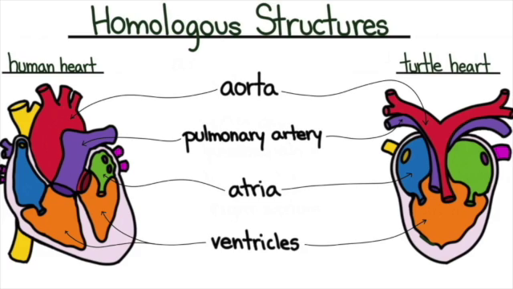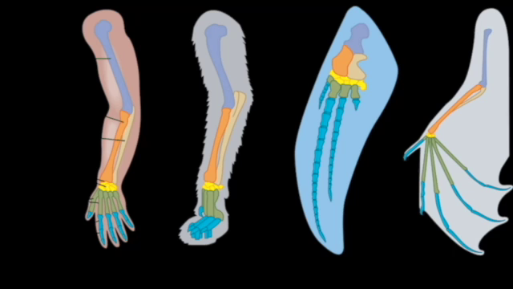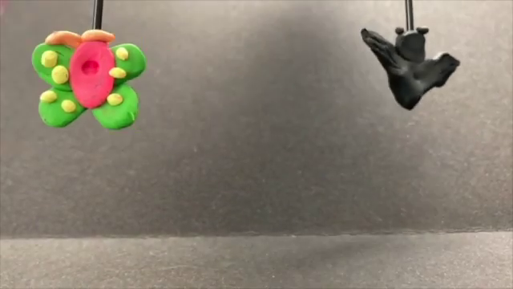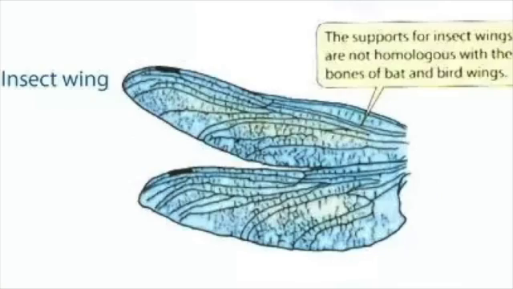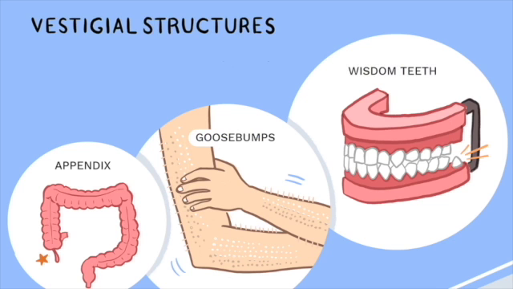These structures are similar but may not serve the same function. On the other hand, analogous structures don't look alike between different organisms but serve the same function. This little butterfly and bat have similarities, not in terms of their appearance, but in what their wings are designed for. Other types of structures include vestigial structures, in which the original functions of their parts have been lost over time. This is most notably seen within the human appendix, as it serves no function of transporting food or waste.